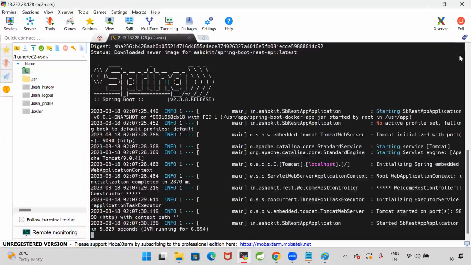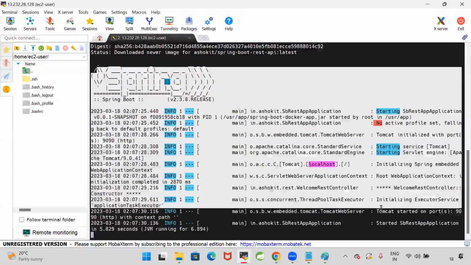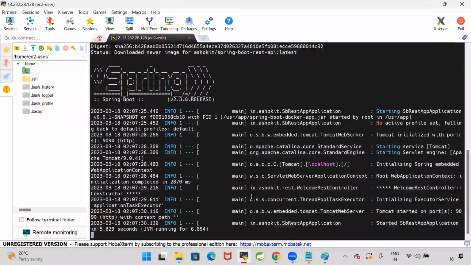Hello, guys, this is just a demo, just a proof to say that I'm able to run the image. My Spring Boot application is running. You can see the Tomcat server. How to access this application from our browser, we will discuss all those things. Don't get worried about it. I will show you everything.